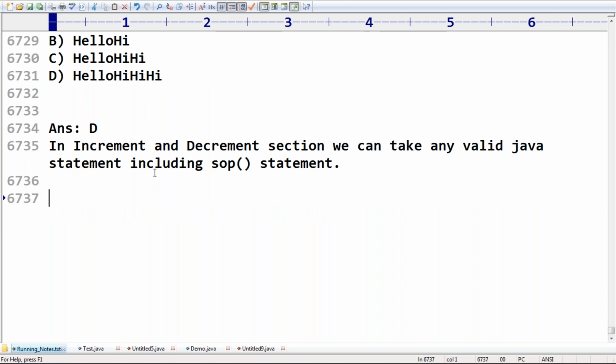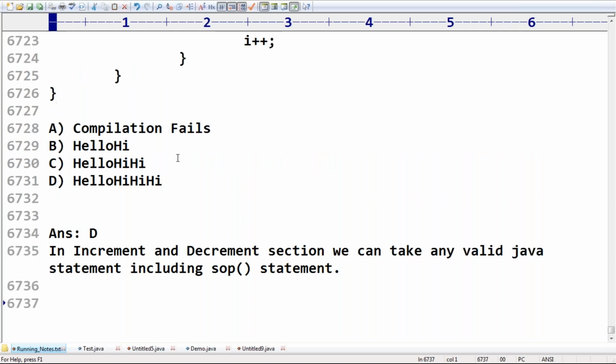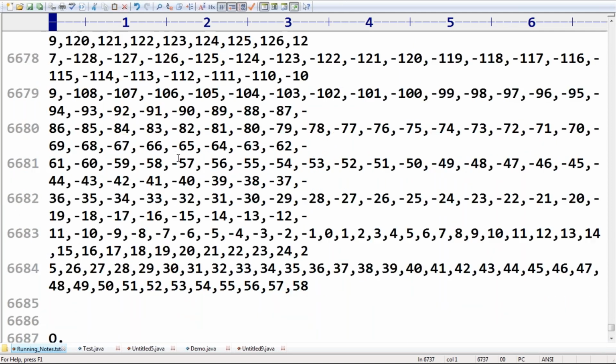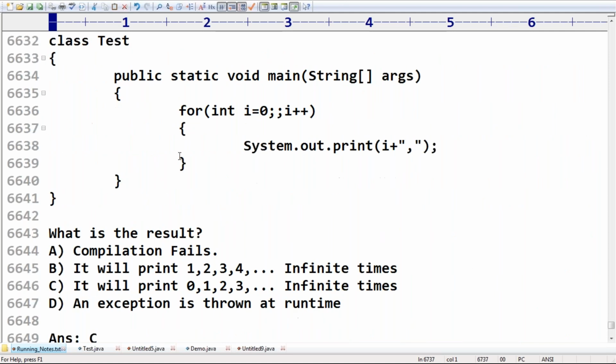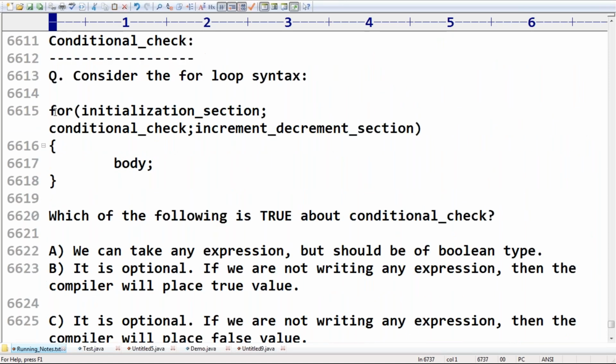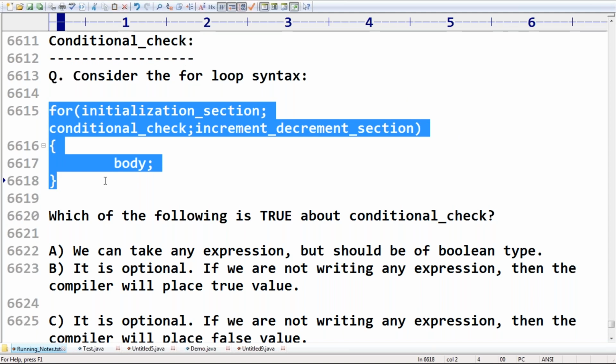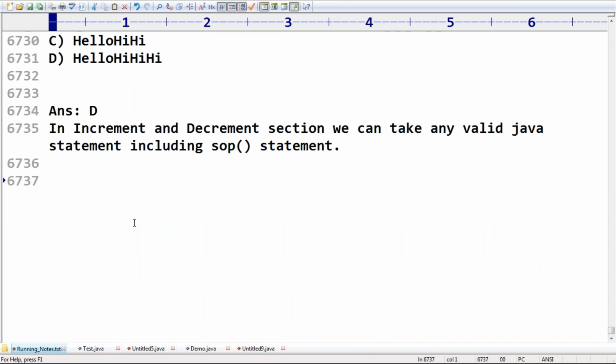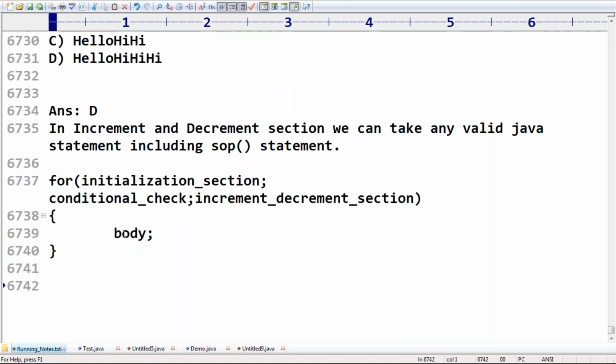Okay, next, one more. Do you know that in the for loop, all 3 parts are optional? Remember this one. All 3 parts of the for loop are optional: the initialization section, the conditional check, and the increment and decrement section. Remember, right?